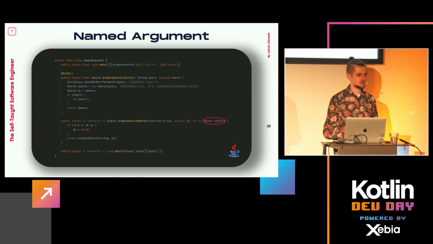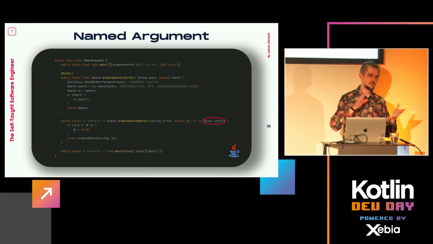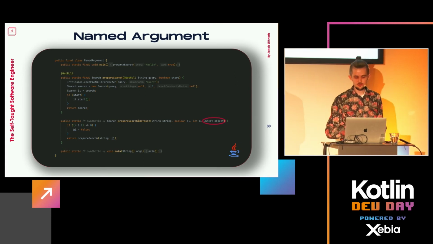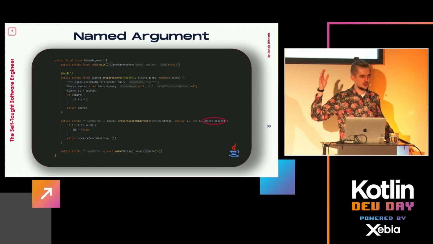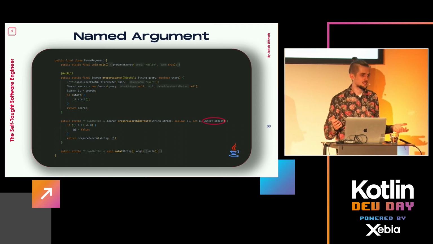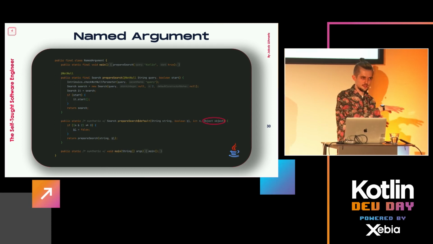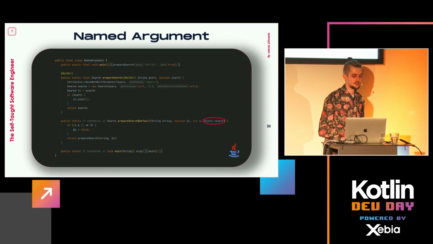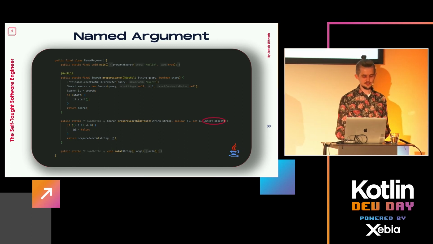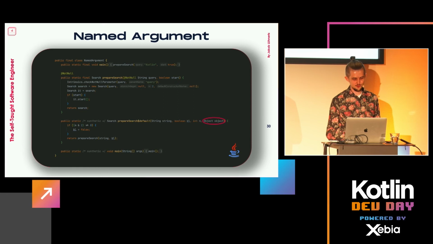So this is a very good example again of the compiler backend. In Kotlin it looks really clean, really nice. You say just equals false, that's my default. And then in bytecode it generates this whole ugly looking extra method. But you'll never see it. That's the beauty of it. And that's why it adds synthetic here, because it didn't exist in the original code. You also see a synthetic main method, because in Java, as you know, you need this dreaded public static void main(String[] args), which in Kotlin you don't. And you see what it does: it compiles in a synthetic main for that, and then we just call our custom one without any arguments. So same idea.